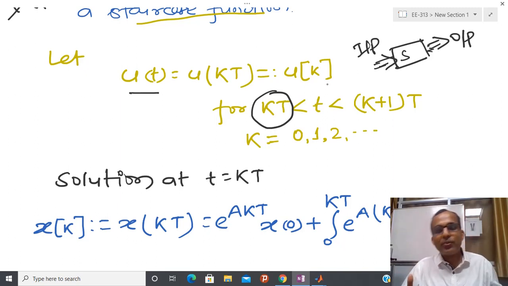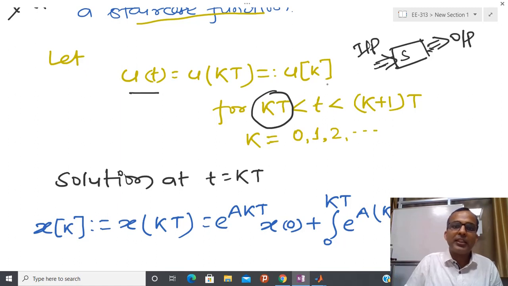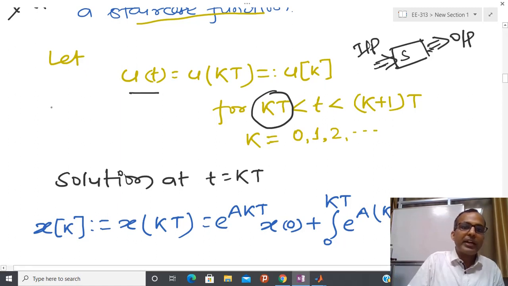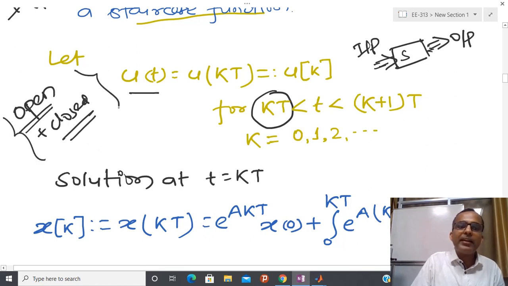Open loop control means you can apply something but you are unable to change it. So between kT and (k+1)T I am not able to change. Whenever we are talking about a computer control system, I have two behaviors: closed loop behavior, only at discrete instants, and in between that is called intersampling behavior, and that is open loop behavior.